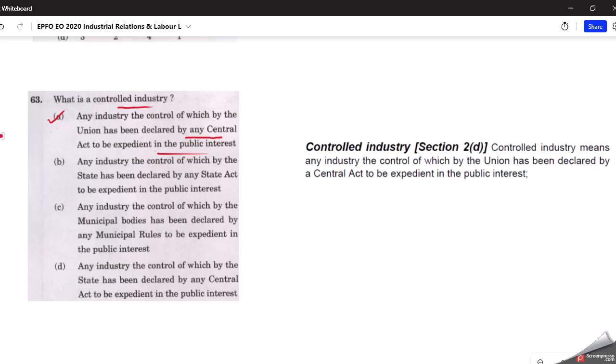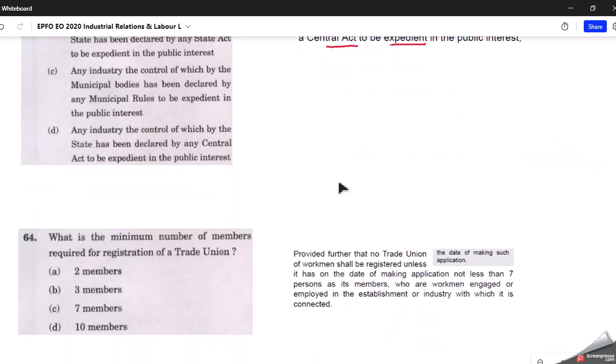Again, in that Tata McGraw Hill book, the definition is given in section 2(d) of the Industrial Disputes Act. Controlled industry means any industry the control of which by the union has been declared by a central act to be expedient in the public interest. Now moving on to the next question.